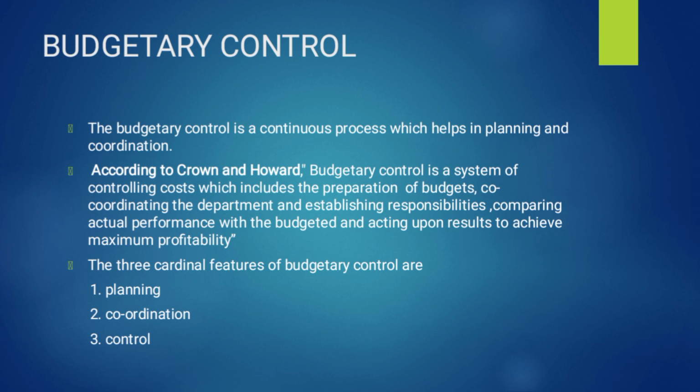profitability. A budget is only a quantitative statement for a particular period of time, but budgetary control is a system of controlling cost which includes not only preparing the budget but also coordinating the various departments, fixing the responsibility, and comparing the actual performance with the budgeted performance, and if there are any deviations, acting upon the results to achieve maximum profitability. So there are three features of budgetary control: planning, coordination and control.